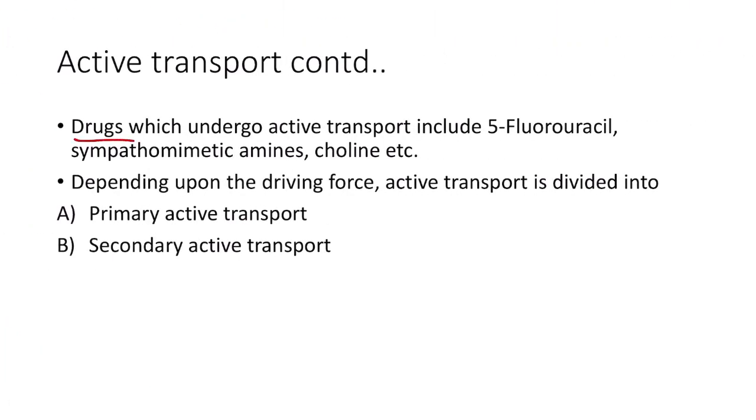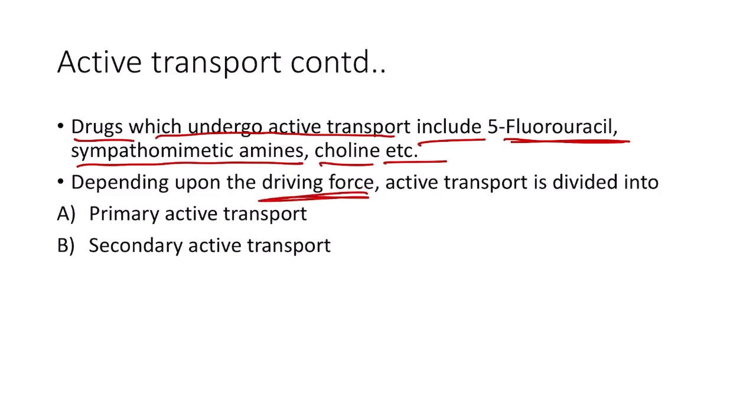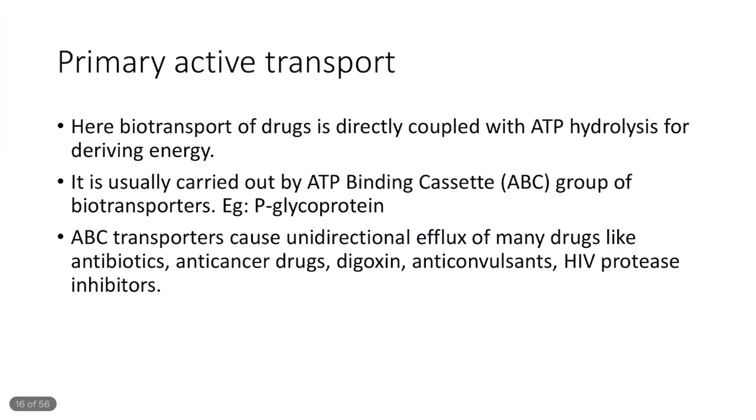So the drugs which undergo active transport include 5-fluorouracil, sympathomimetic amines, choline, etc. Depending upon the driving force, active transport is further divided into two categories, that is the primary active transport and the secondary active transport. In primary active transport, the biotransport of drugs is directly coupled with ATP hydrolysis for deriving the energy.